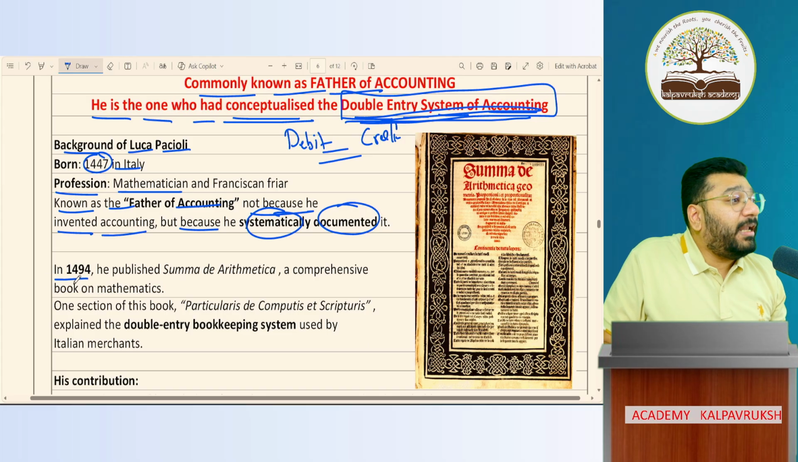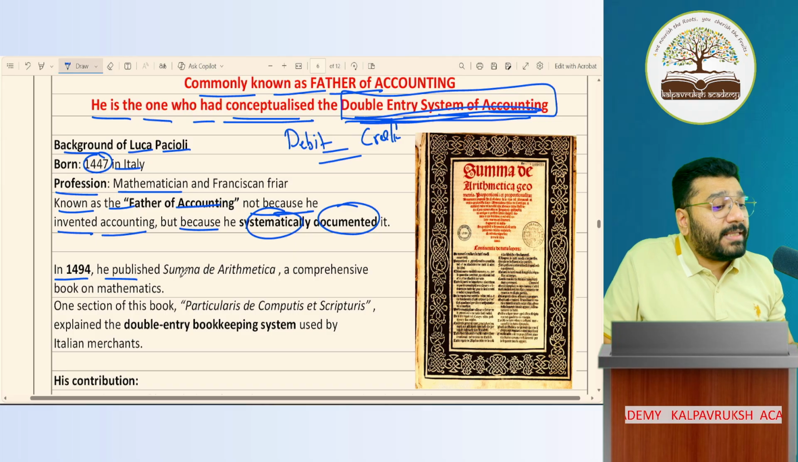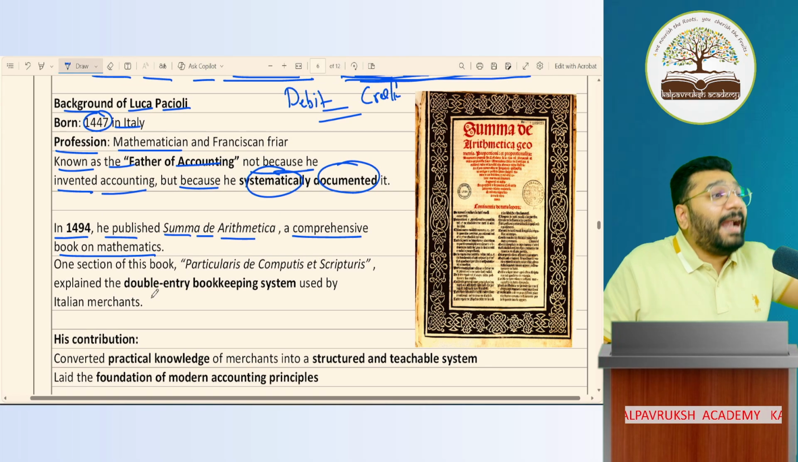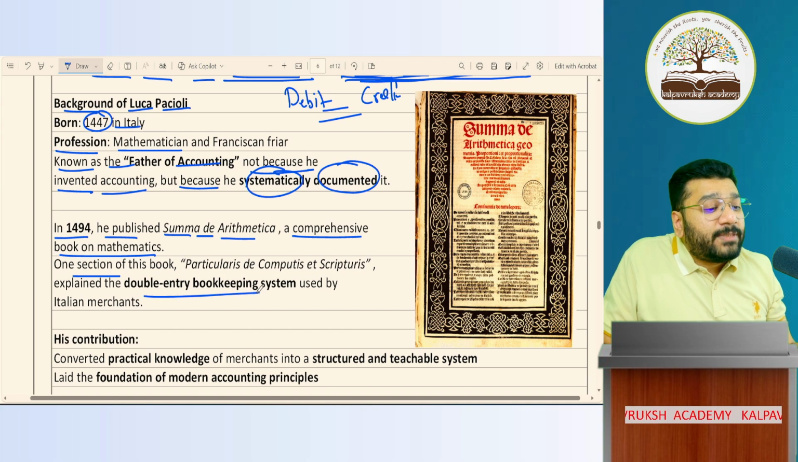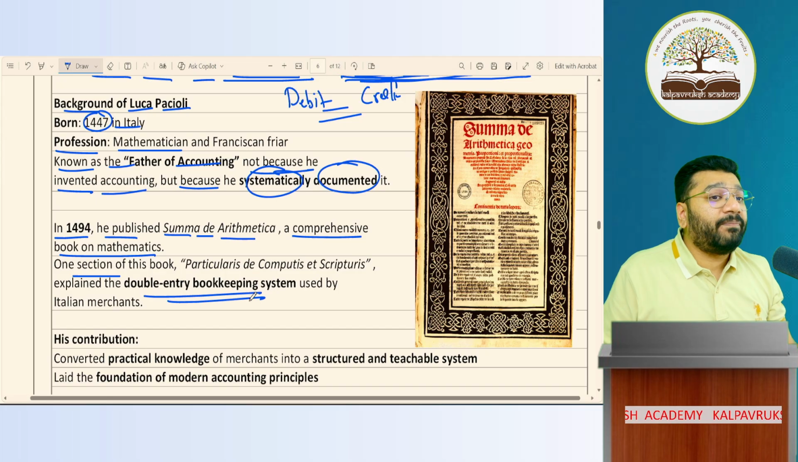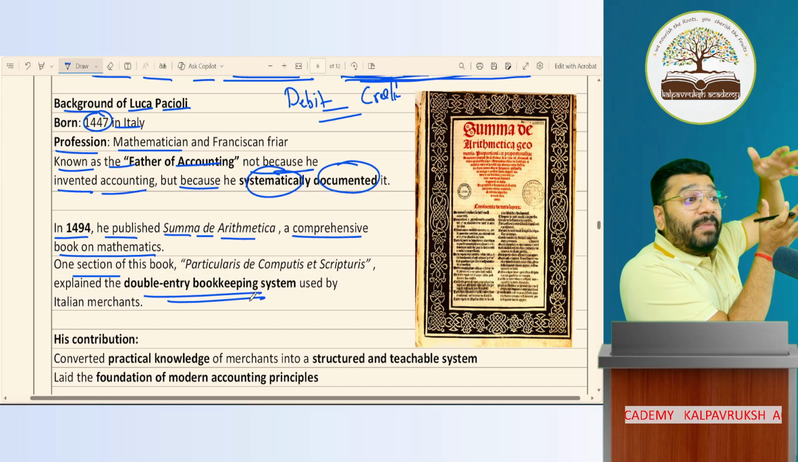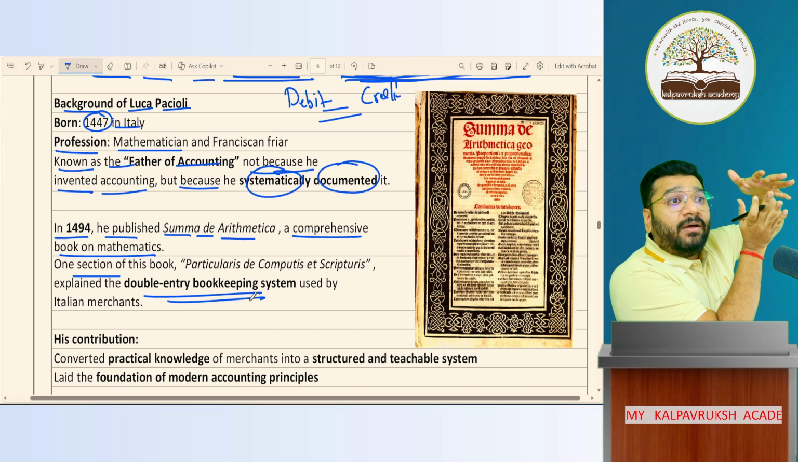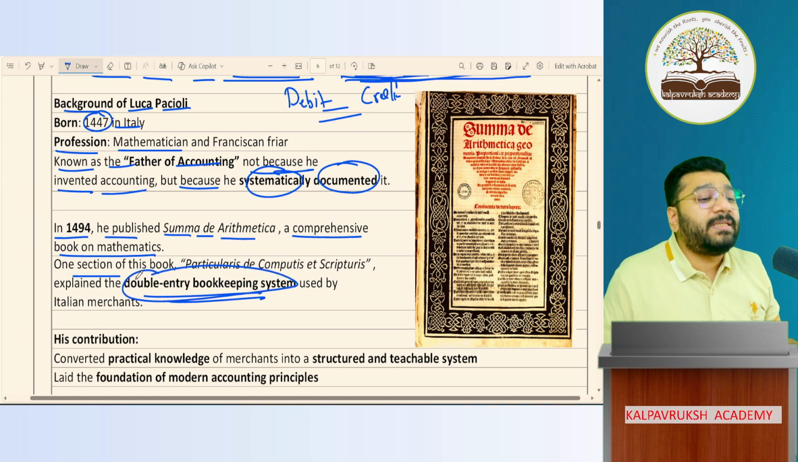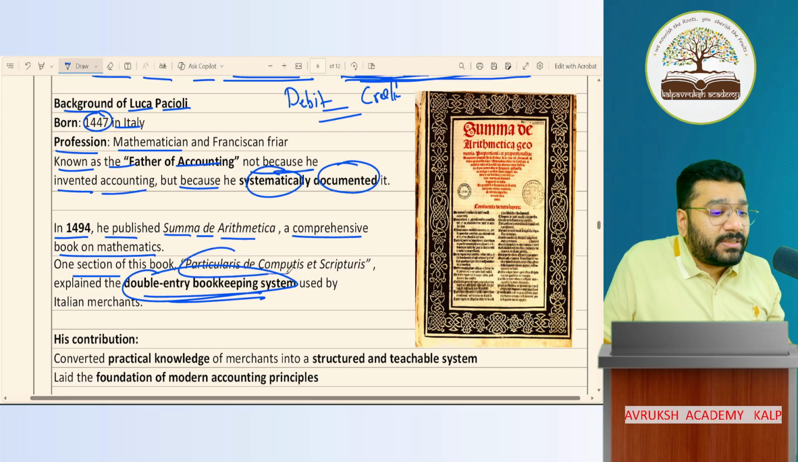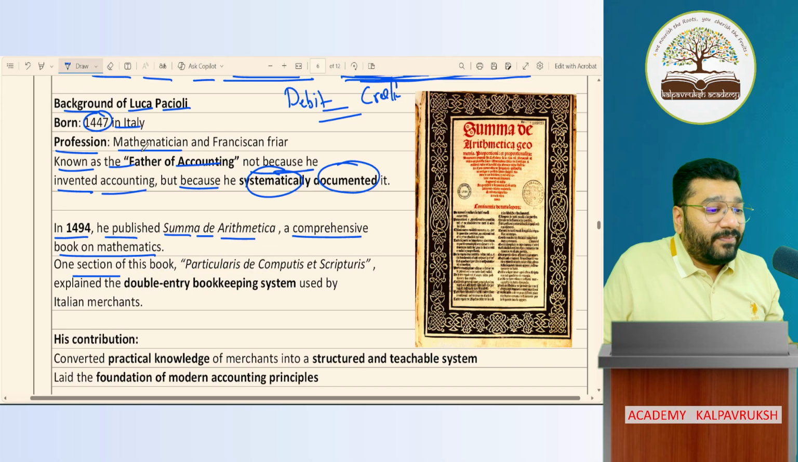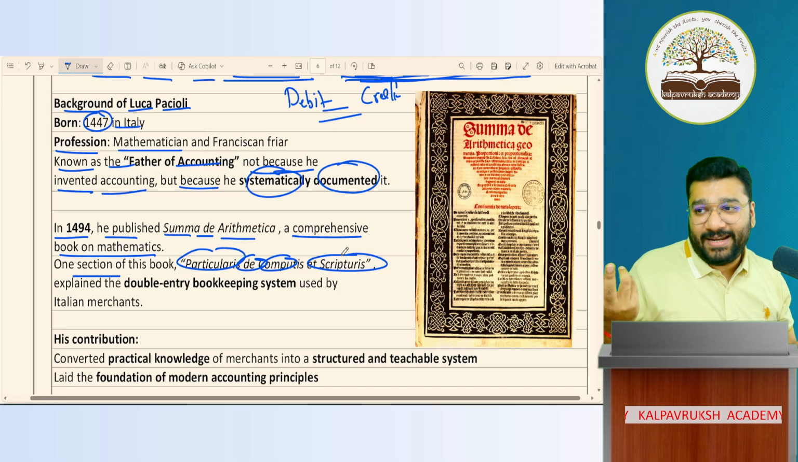In 1494, he published a book called Summa di Arithmetica, a comprehensive book on mathematics. In one particular section of the book, he spoke about the double entry system of accounting. He was a mathematician. In the maths book, one of the chapters he gave was on the double entry bookkeeping system. In their language, it was this: Particularis de computus de ascriptas probata. I don't know what it is.